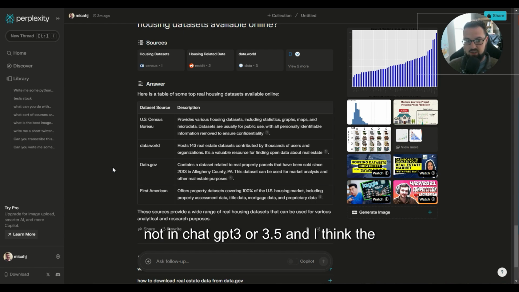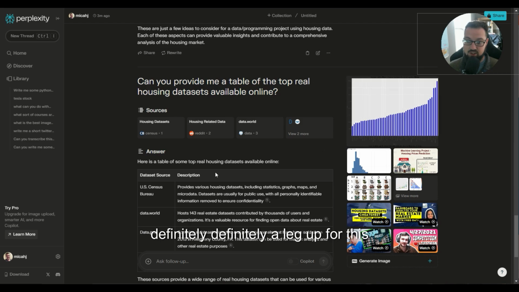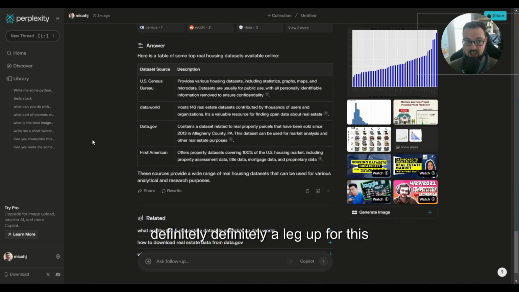And I think the results of 4 are even mixed if you don't prompt it to directly go and web scrape. It can web browse, but it doesn't provide an output like this. So I think this is extremely powerful and definitely a leg up for this type of thing.